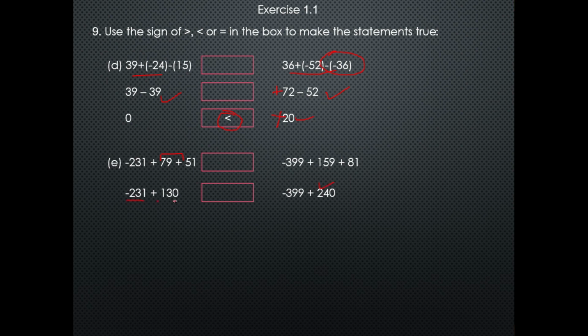First number is negative, another is positive, so I will subtract 130 from 231 and put the minus symbol, which is 101, and here minus 159. Minus 101 is more than minus 159, so I put here the greater than symbol.